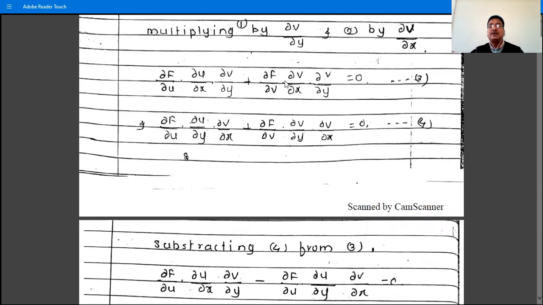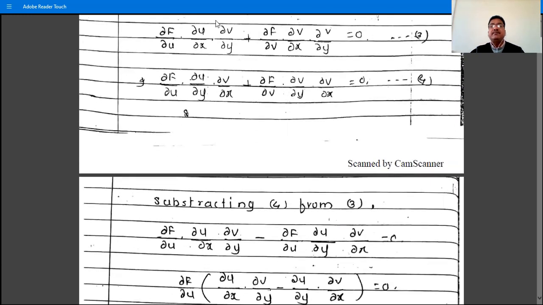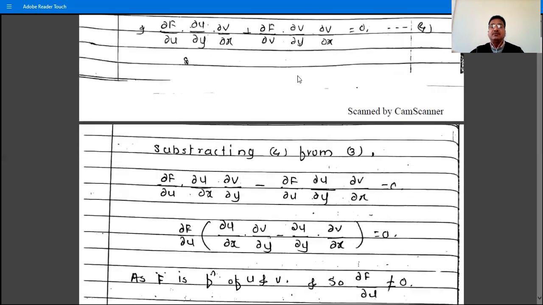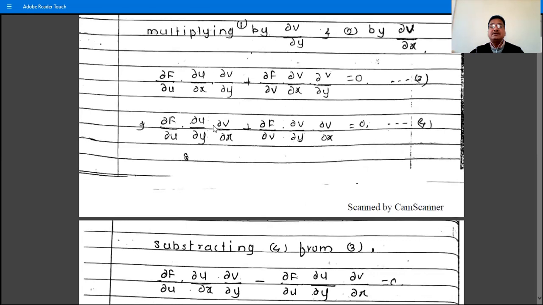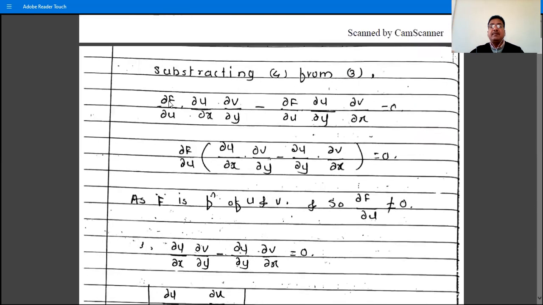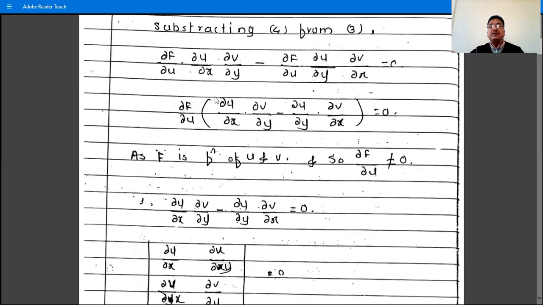Both terms are the same, so their subtraction is 0, and we have this term minus this term equal to 0. Taking ∂F/∂u as common, we have this bracket, and as F is a function of u and v, ∂F/∂u is not equal to 0, and therefore this bracket is equal to 0.